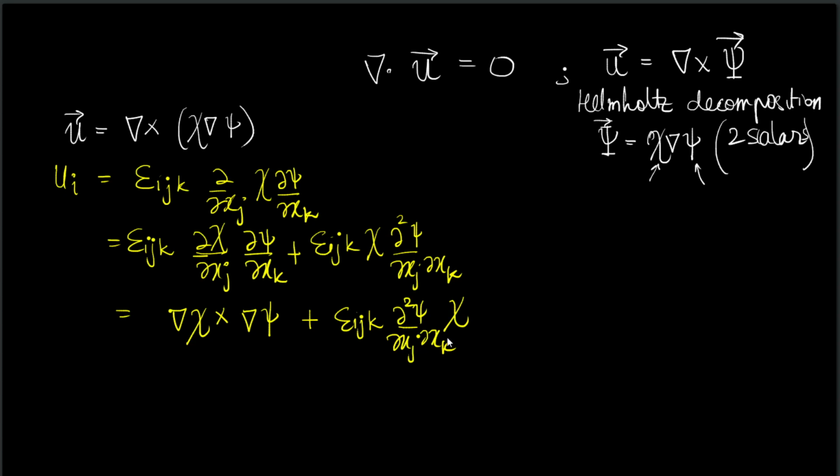Now I can swap j and k in ∂²psi/∂xj∂xk without any issue because psi can be assumed to be a smooth, continuous, differentiable function. So I can replace the order of derivative. But swapping j and k means creating a cyclic to anticyclic change in epsilon.